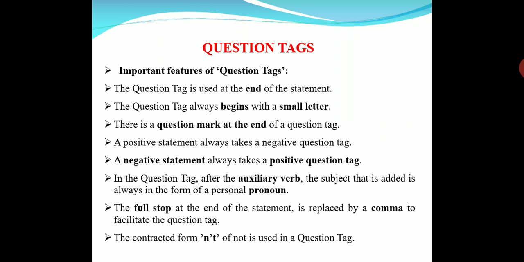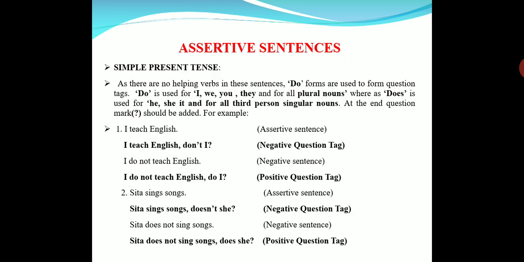Okay. Next. Now let us see how we can form question tag in assertive sentences. I think all of you know assertive sentences. What is an assertive sentence? A sentence that starts with a subject and ends with a full stop is called an assertive sentence. In assertive sentences again we go by all the sentences of tenses.